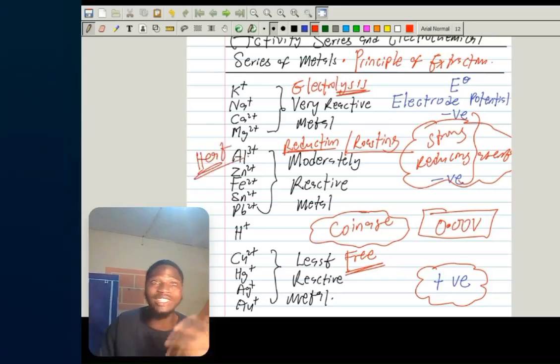That is when you are roasting their sulfides, their oxides, or their trioxocarbonates. Good. Highly reactive metals are extracted by electrolysis. Moderately reactive metals are extracted by reduction. It could be chemical reduction, making use of chemical substances like coke, or thermal reduction, making use of heat. We deal with roasting their oxides, or their sulfides, or their trioxocarbonates.